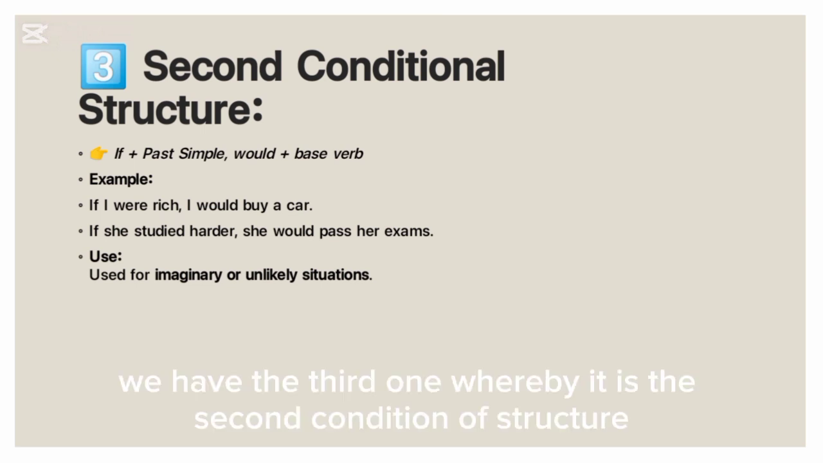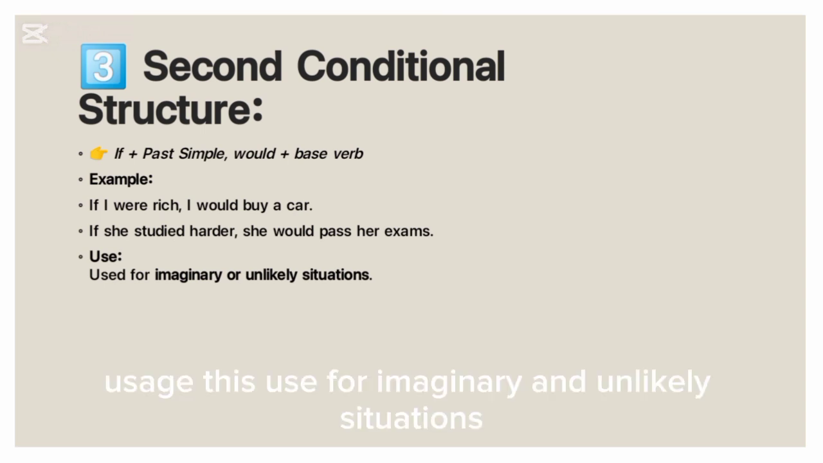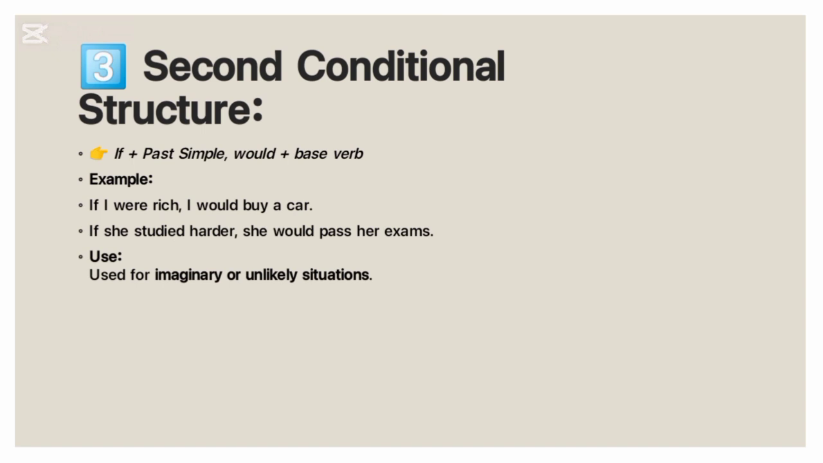You have the third one, whereby it is the second conditional structure. The structure is here, whereby we have if, past simple, then would plus base form of the verb. For example, if I were rich, I would buy a car. Another sentence: if she studied harder, she would pass her exams. Usage is for imaginary and unlikely situations. And the examples have been given there.